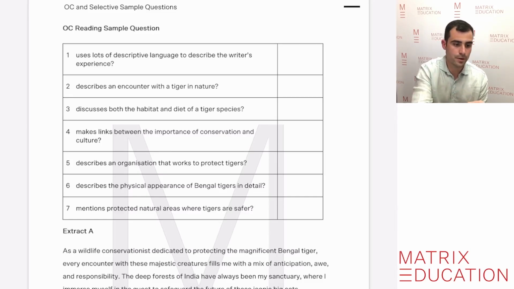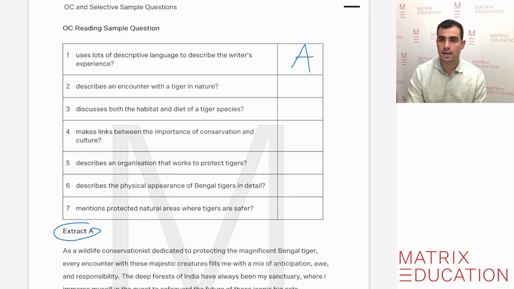So what we need to do in the test is, because it's extract A, put an A that matches that response. Now let's go through the other 6 responses and see if they match the extract as well, because there could possibly be more than one. The next one says, describes an encounter with a tiger in nature. Well, yes, it does, doesn't it?